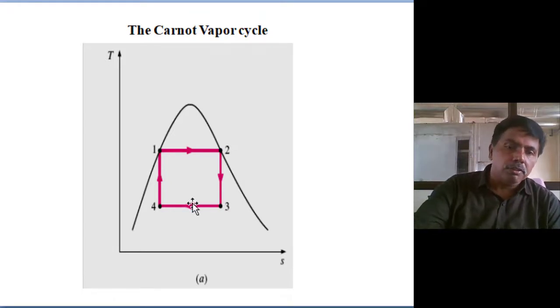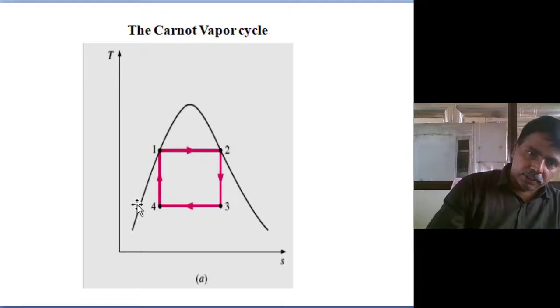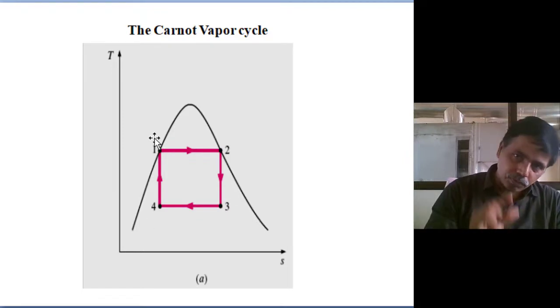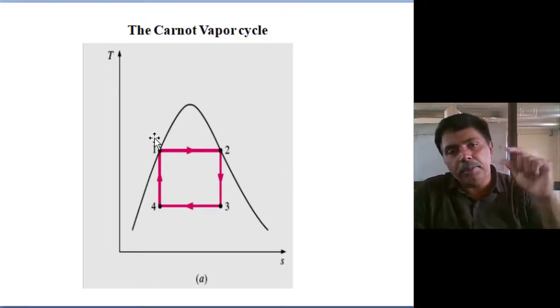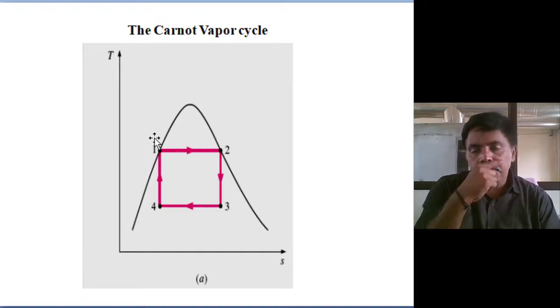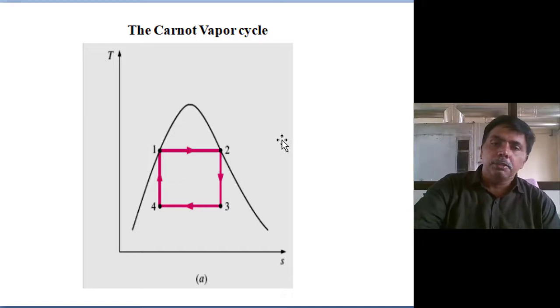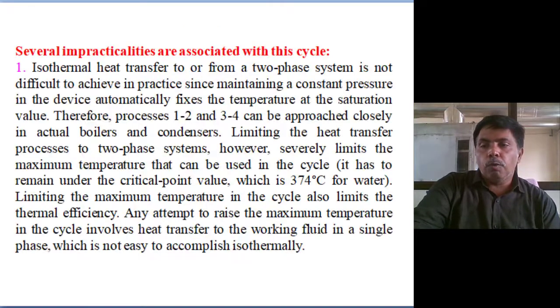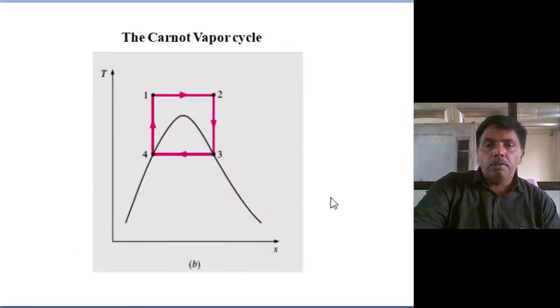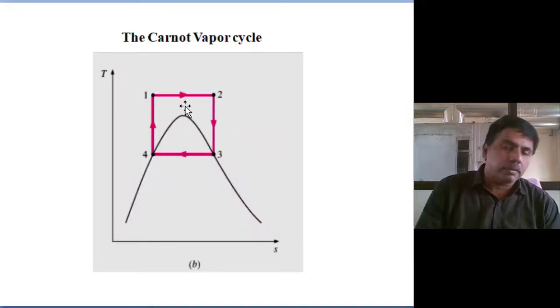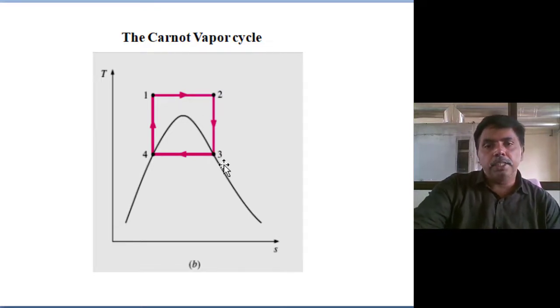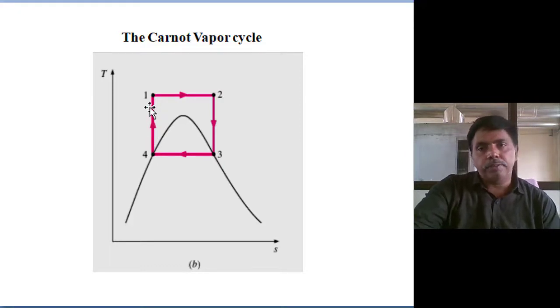Next 3 to 4, isothermal heat rejection, okay. Again 4 to 1, adiabatic compression. In the adiabatic compression, again two-phase compression is taking place. Practically, two-phase compression is not possible. To overcome that, one thing we can do is raise the boiler pressure. Then we overcome two problems: the turbine gets single-phase expansion, and the compressor gets single-phase compression.